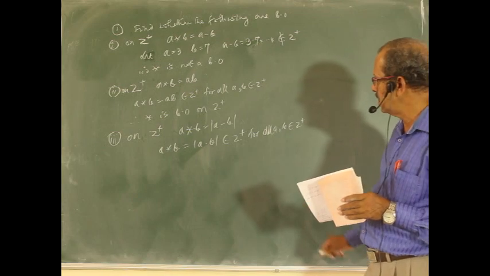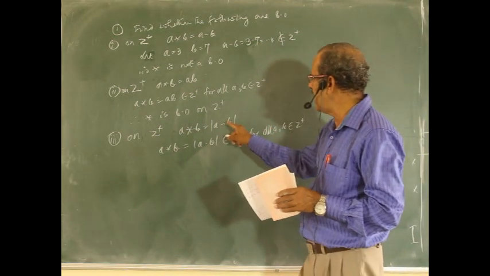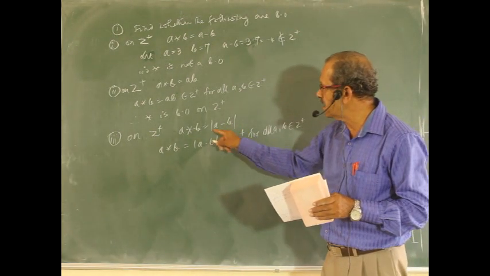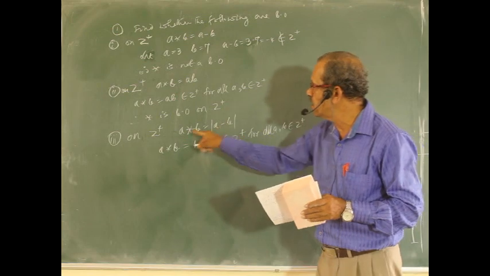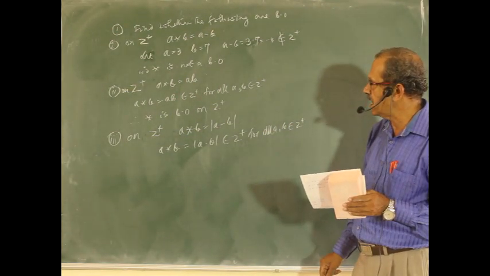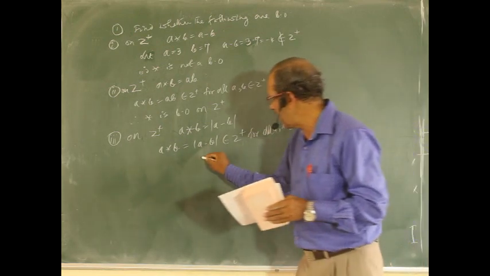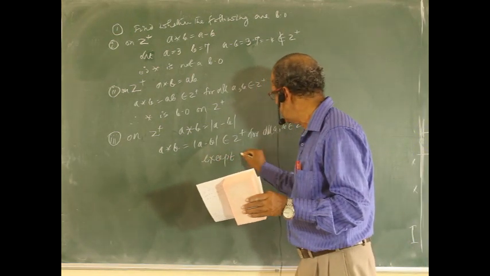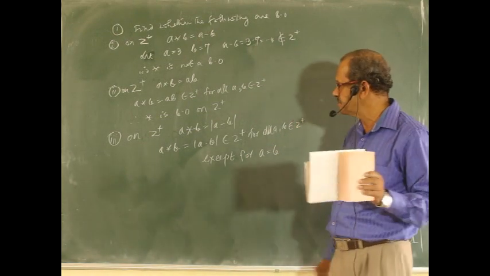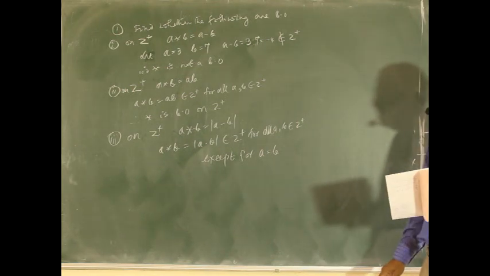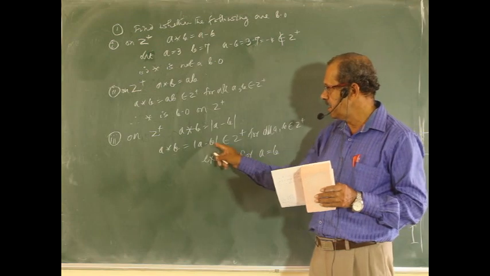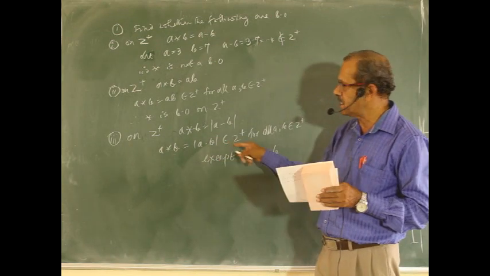The problem is, if you take a and b equal, then it is a minus b, which is 0. 0 does not belong to this set. 0 is not there in the set. Therefore, except for a equal to b, a star b equal to mod a minus b, if it is negative, the modulus will be in the same set.